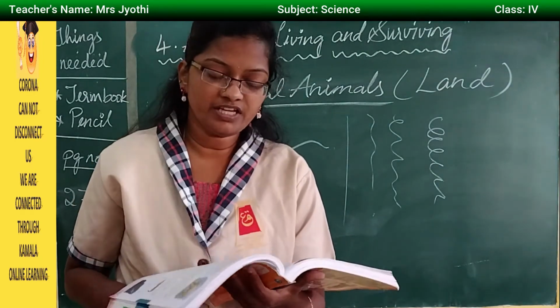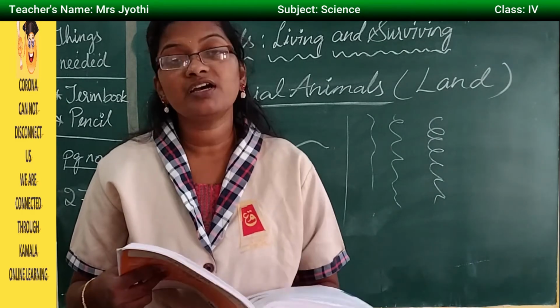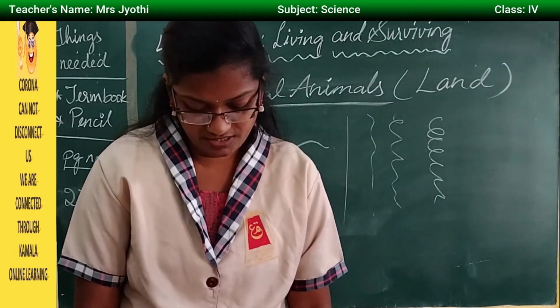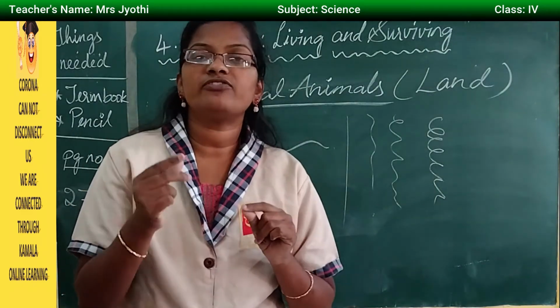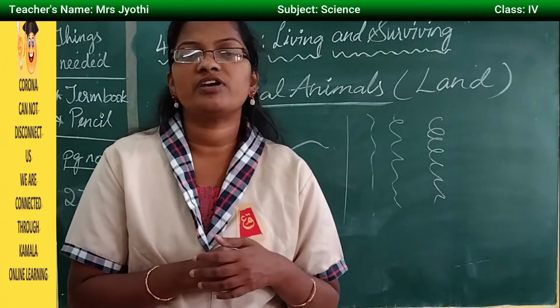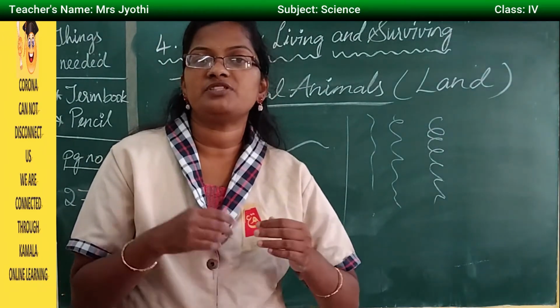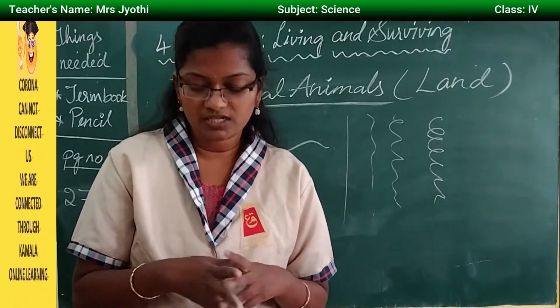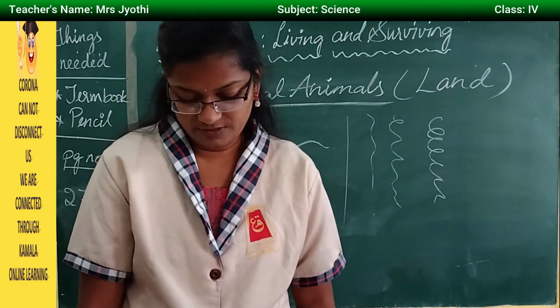They have very thick fur on their body, which keeps the body warm and protects them from the harsh climatic conditions. Like how we have cats and dogs, they have very normal fur. But these polar bears have very thick fur, which helps them to protect from the cold climatic conditions. So this is about the terrestrial animals.